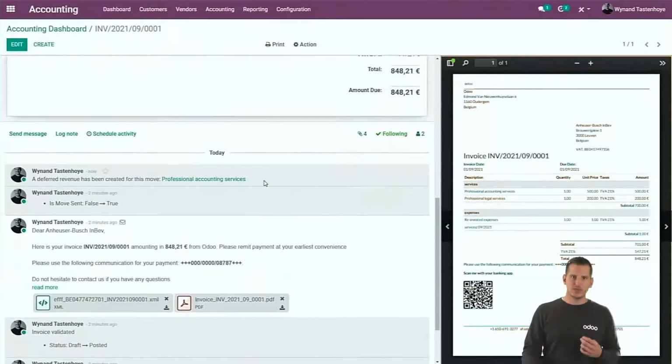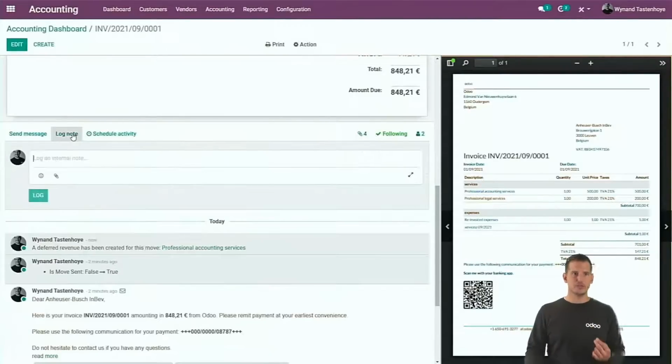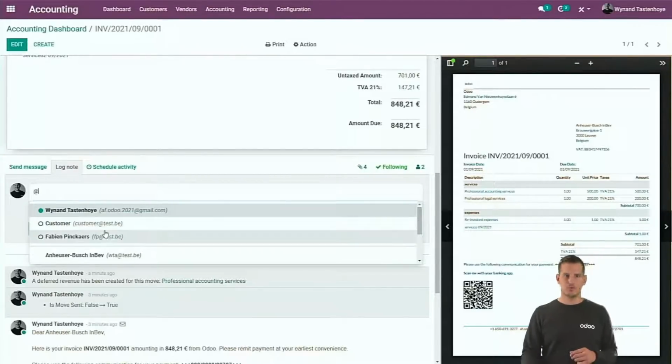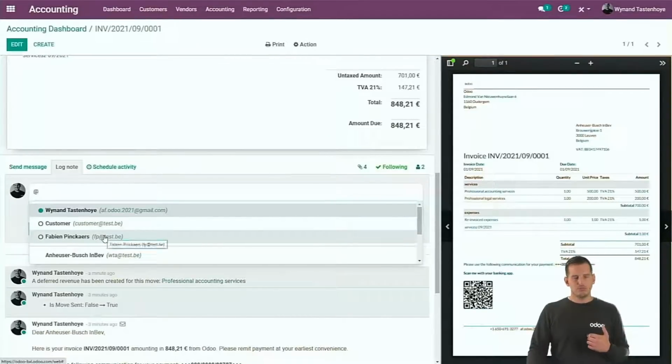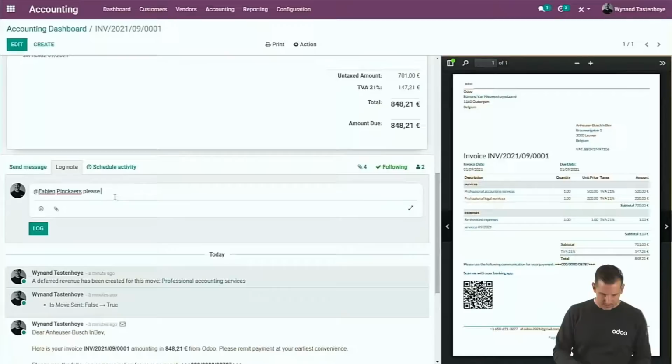So that's about external communication. You can also communicate internally by using the log notes, for example. So if you type @, you will see all the different users of this database. You can have your colleagues, you can also have your customer. So let's, for example, log a note for Fabien. Please keep an eye on this invoice.